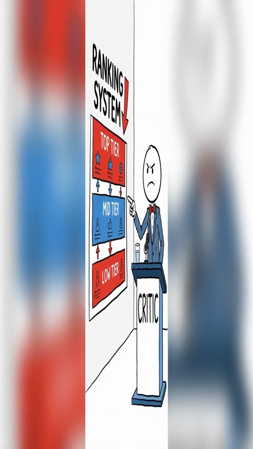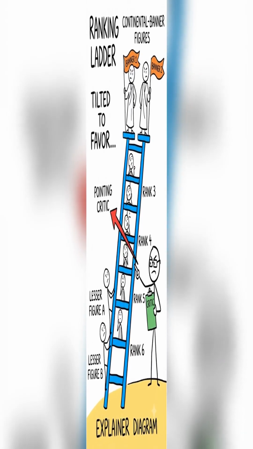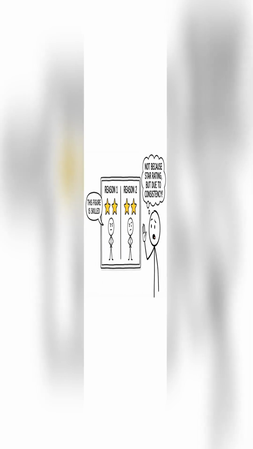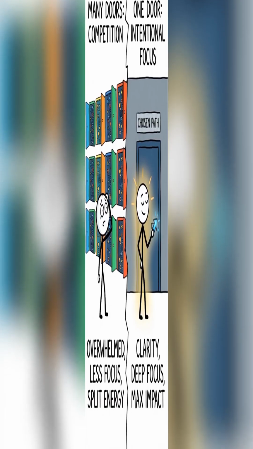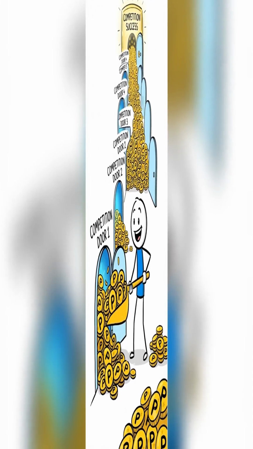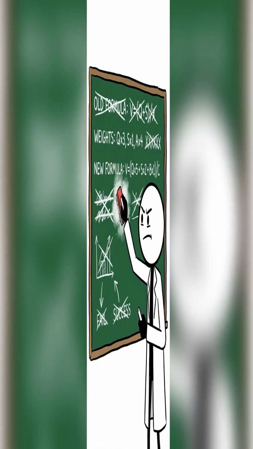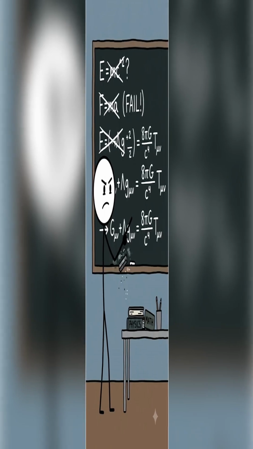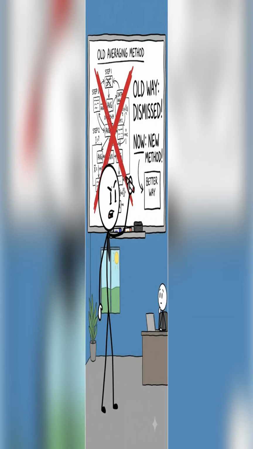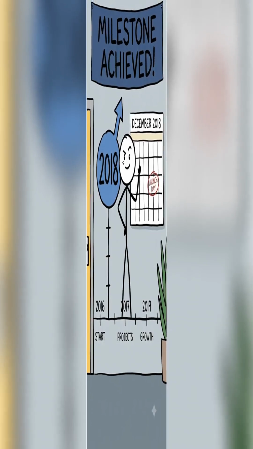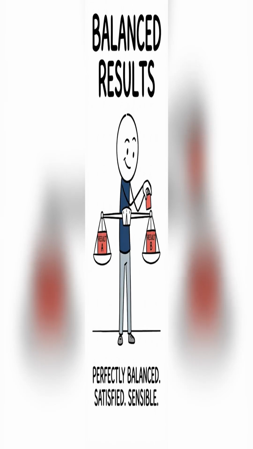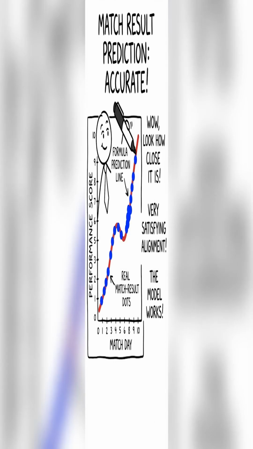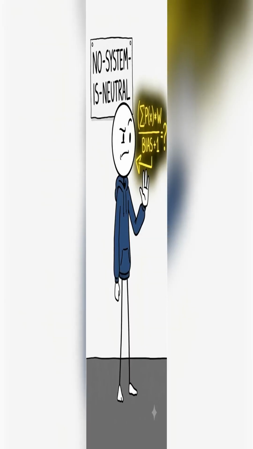Critics argue the system effectively codifies a structural advantage for European and South American nations, not because those nations are necessarily better at football, but because their confederation structures give them more opportunities to earn the points. FIFA has revised the ranking formula multiple times, most significantly in 2018, when it moved from an averaging system to an ELO-based model. The 2018 revision was widely considered an improvement. The new formula is more mathematically coherent, weights results more sensibly, and correlates better with actual match outcomes.